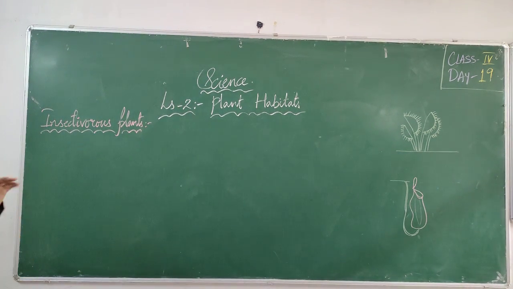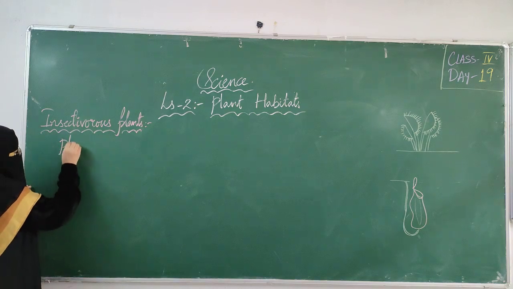Today we are going to learn about insectivorous plants. You have read that animals eat plants, but do you know some plants also eat animals? These plants feed on insects. They are known as insectivorous plants.